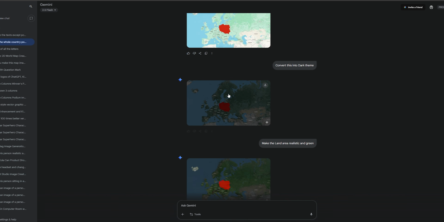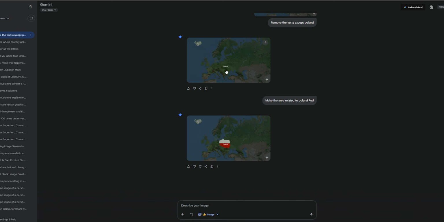Then I wanted to remove all the letters except Poland from this map, and then I got what I wanted, but the red area was also gone. Then I again asked it to make the Poland red, but instead I got this white and red, which is similar to the Polish flag. That's fine, we can work with it.